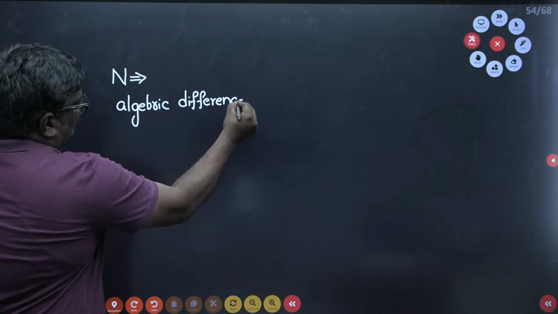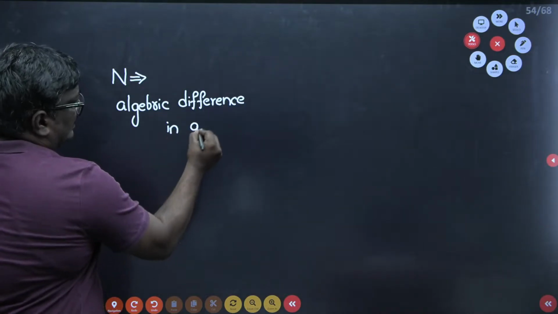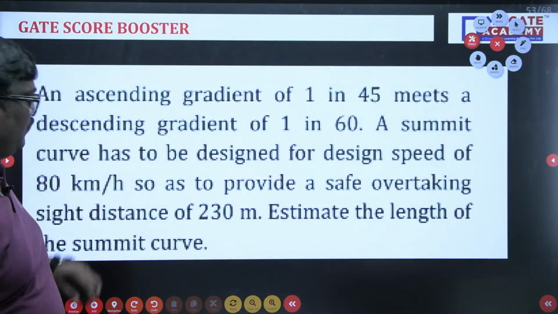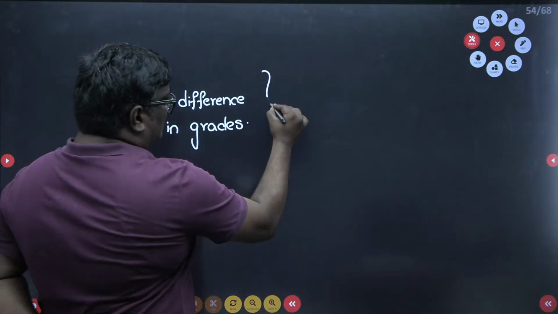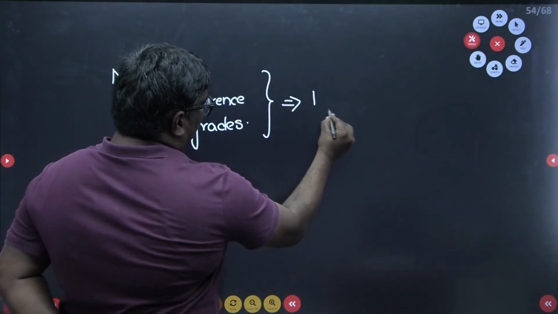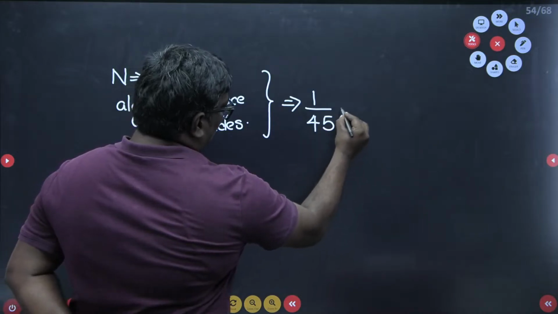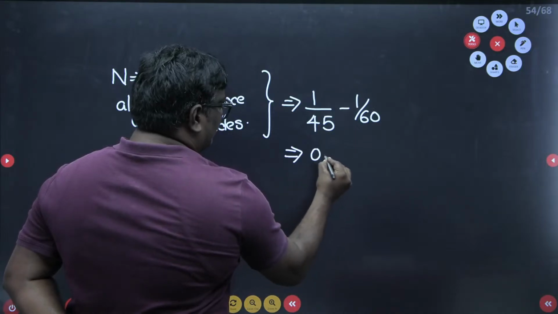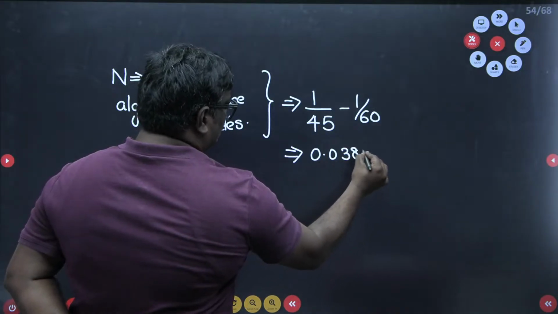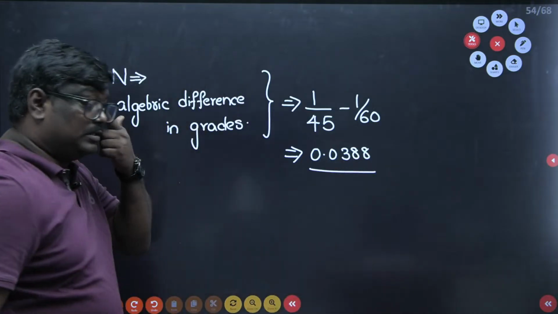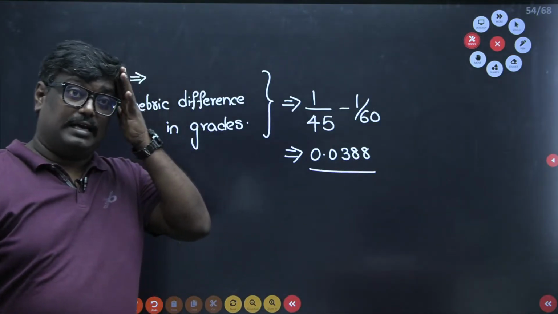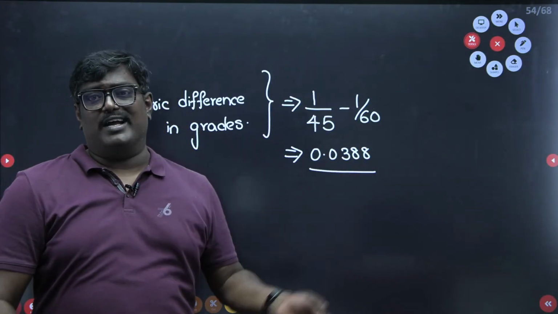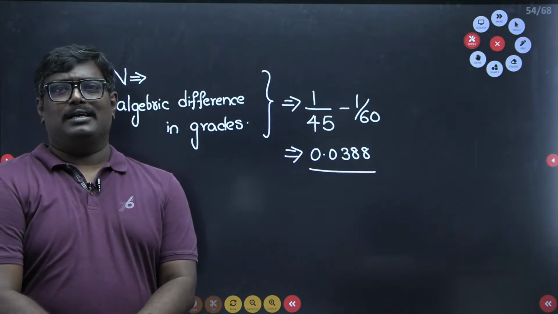So, as I already told you, the ascending gradient will be positive, which is 1 in 45. So N is equal to what, sir? 1 by 45 minus 1 by 60. Can anyone tell me what this value is on solving? Have you got this value? Can you check it? The algebraic difference between the grades is 1 by 45 minus 1 by 60. Have you got 0.0388?